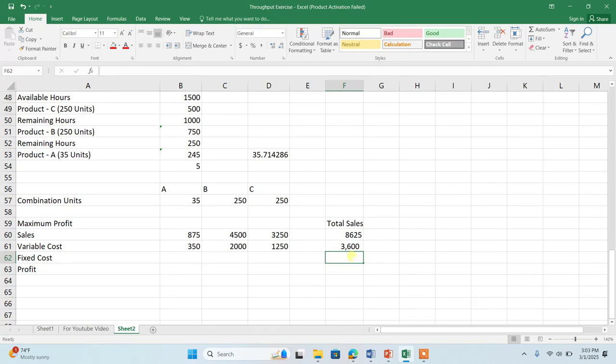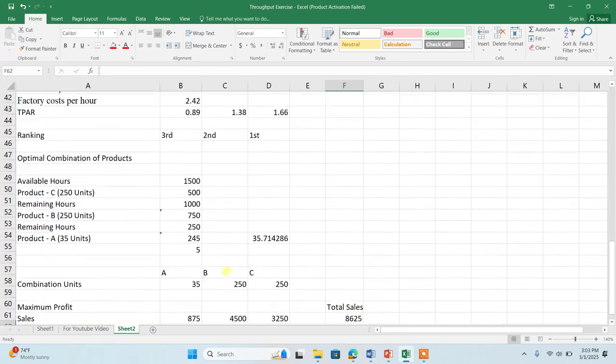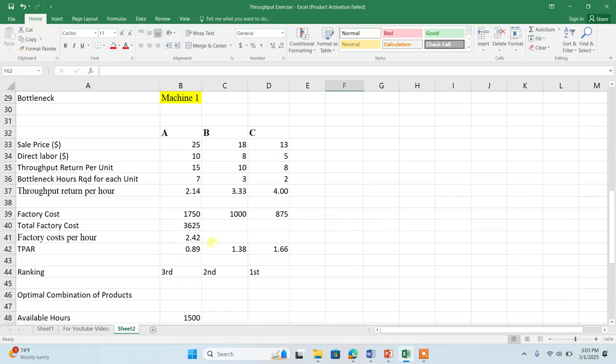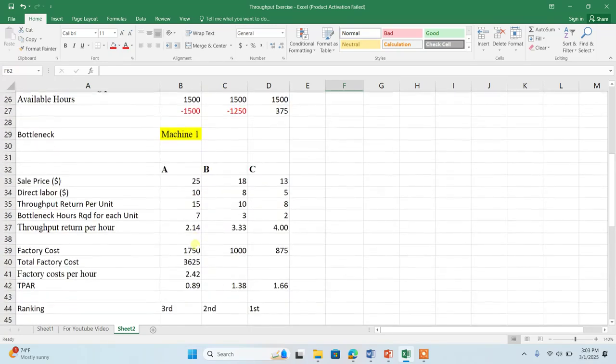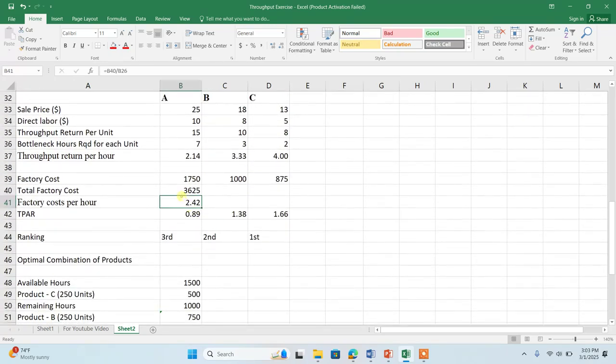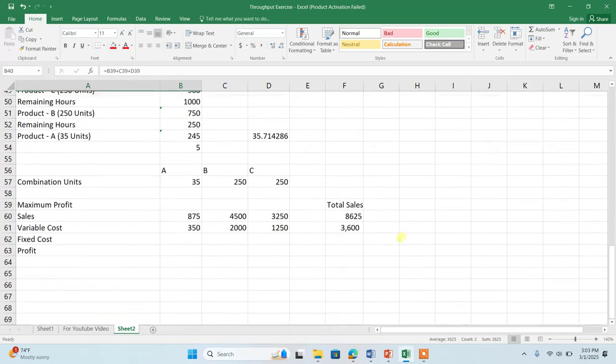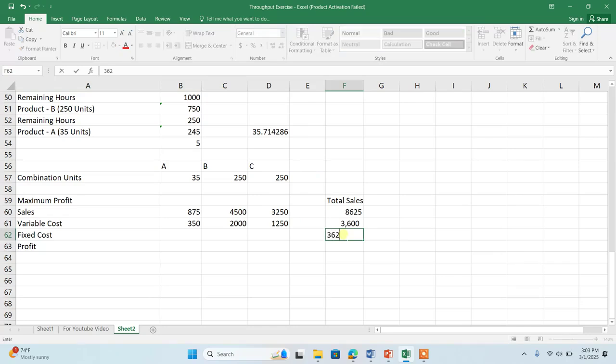What is my fixed cost? Fixed cost for all these three products for the time period is the same, which is already calculated here. This one is my total fixed cost, 3625. So what is my net profit? Sales minus variable cost minus fixed cost. So this is, my dear, the profit.